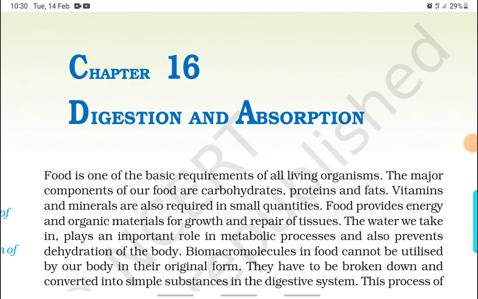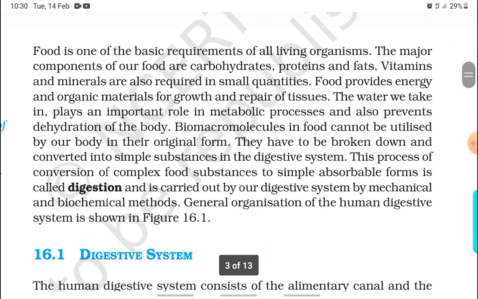Chapter number 16, Digestion and Absorption, Class 11th, NCERT. Food is one of the basic requirements of all living organisms. The major components of our foods are carbohydrates, proteins, and fats. Vitamins and minerals are also required in small quantities. Food provides energy and organic materials for growth and repair of tissue. The water we take in plays an important role in metabolic processes and also prevents dehydration of the body.